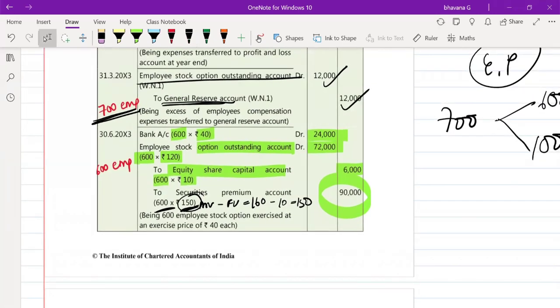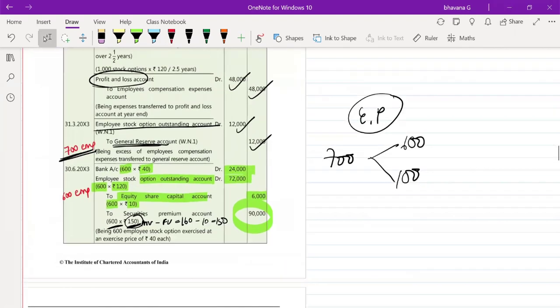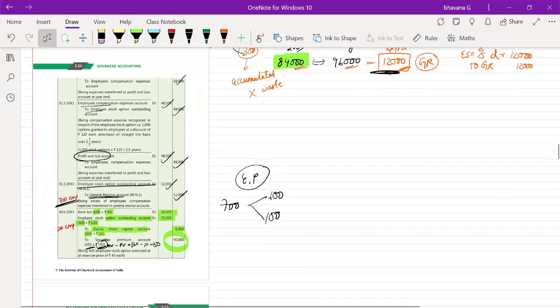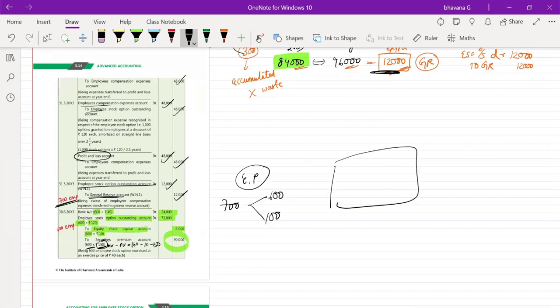Okay. So here what has happened, see. So how much totally you had in reserve? So how much was your total accumulated reserve? Can someone tell me how much was your total accumulated reserve all these 3 years, through your vesting period? First, how much was your accumulated one? 84,000 was your accumulated one.